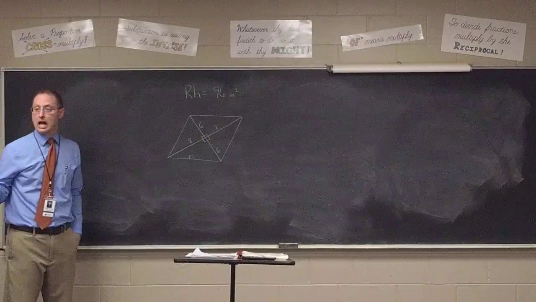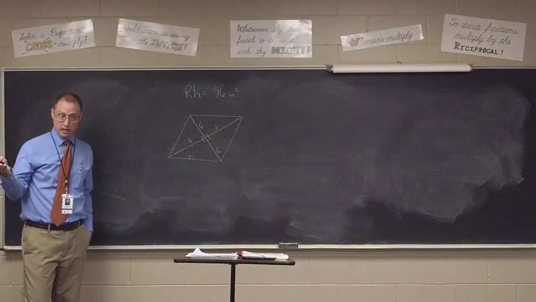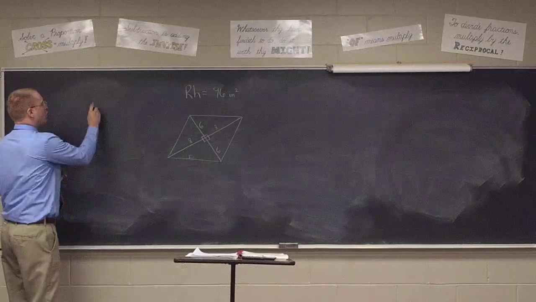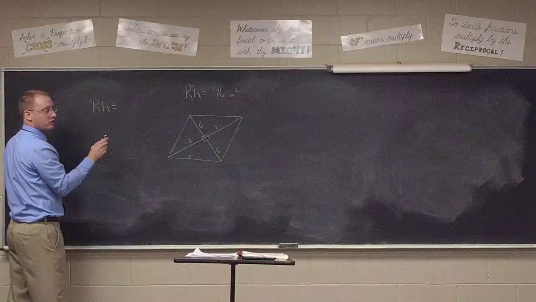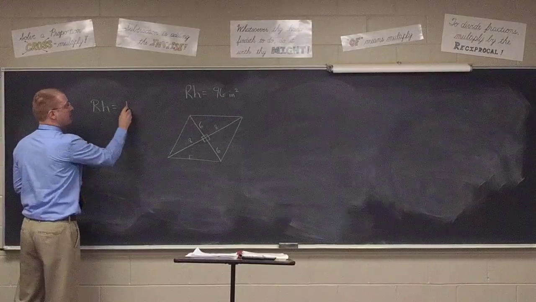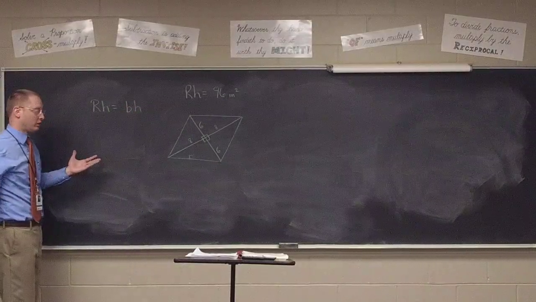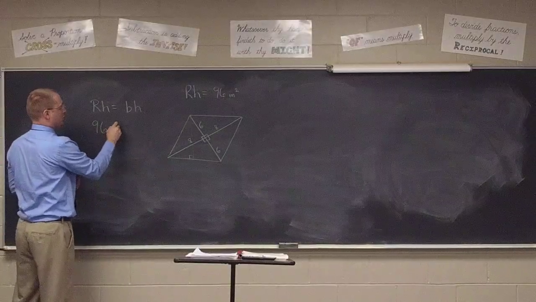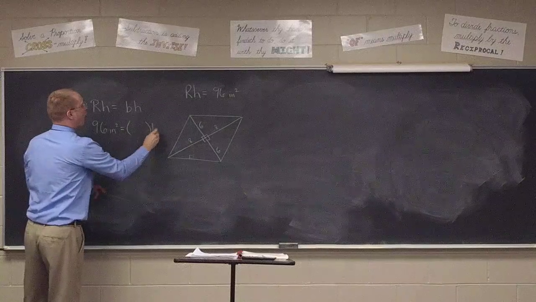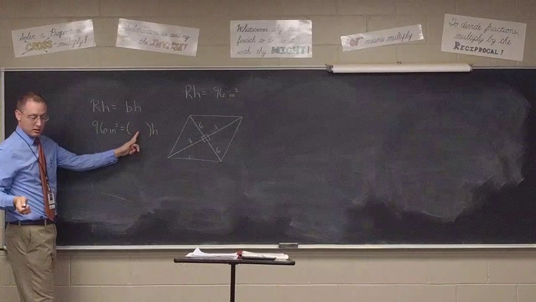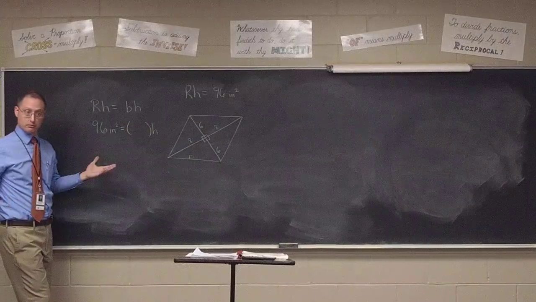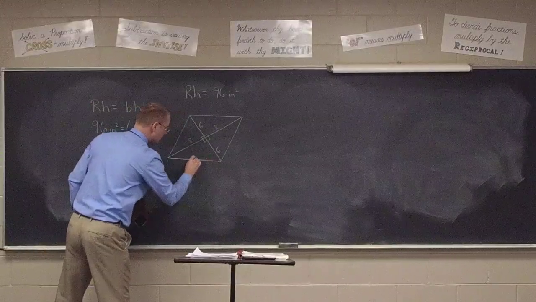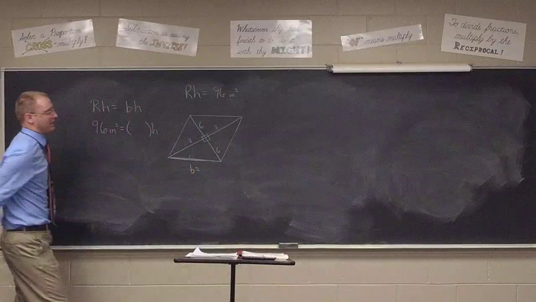Now you can use the altitude with the area of a rhombus, can't you? Because a rhombus is a parallelogram. So I could say that area equals base times altitude, right? Just like a parallelogram. And since I know the area is 96 inches squared, if I only knew the base, I could find the altitude, right? At your seats, find the base.